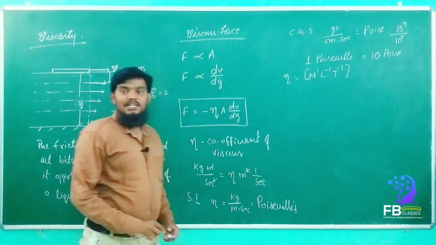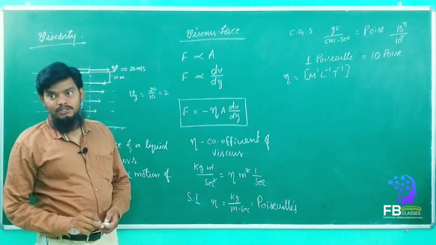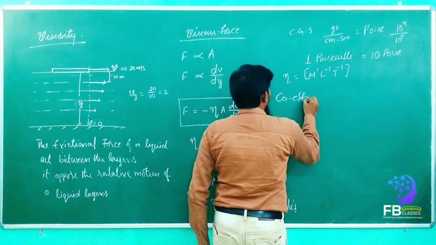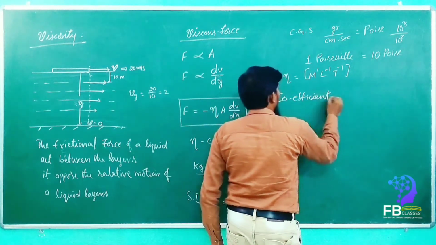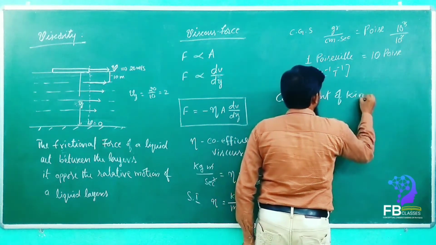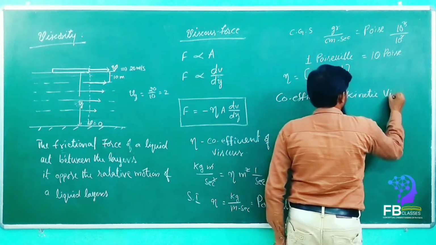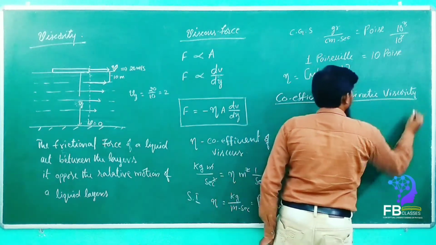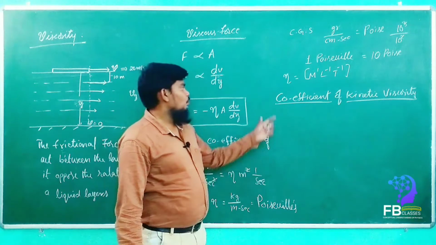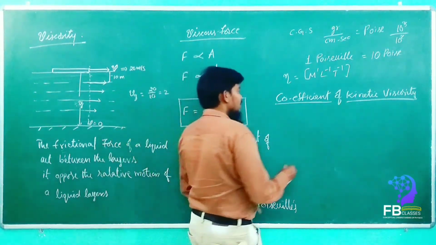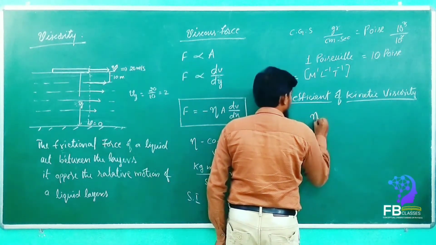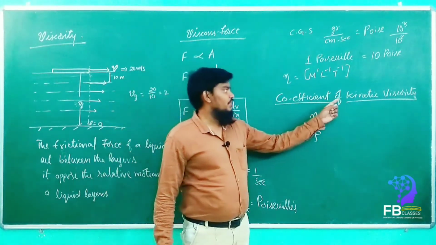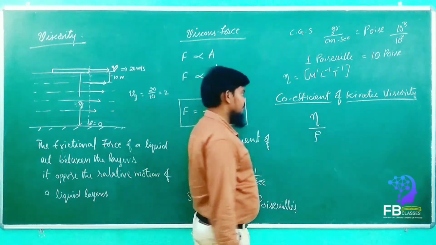In the same manner, the coefficient of kinematic viscosity. See here, my dears, coefficient of kinematic viscosity is nothing but coefficient of viscosity upon density of the fluid.